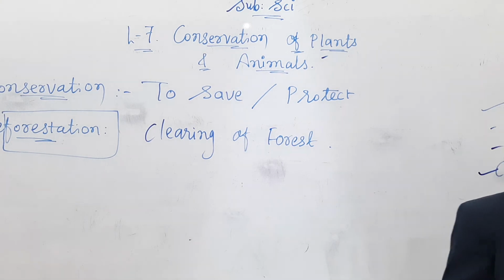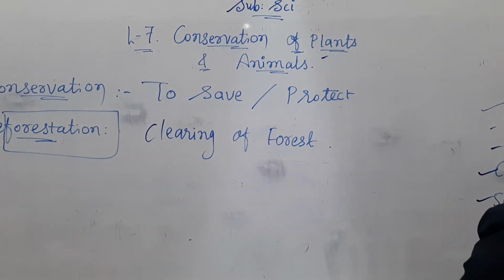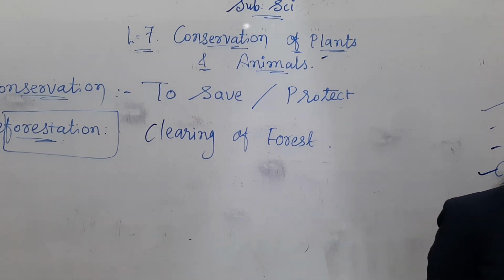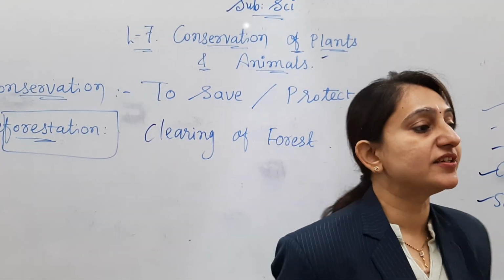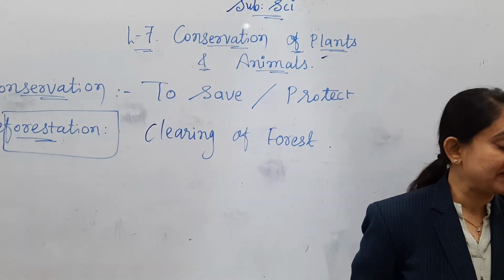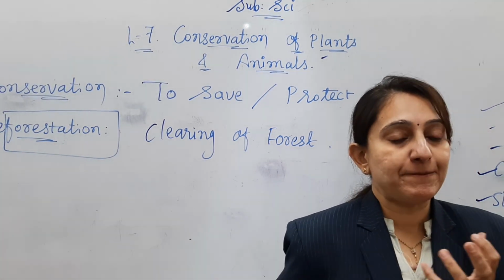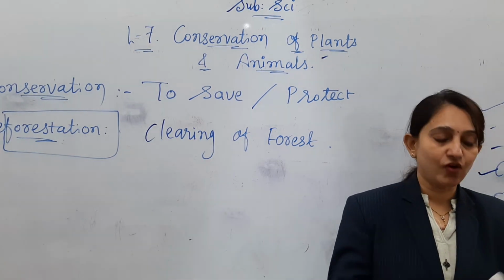Like this is called deforestation. And another point of deforestation is that it will decrease the water holding capacity of the soil. Right? The water holding capacity of the soil exists due to the presence of the trees or forest only.